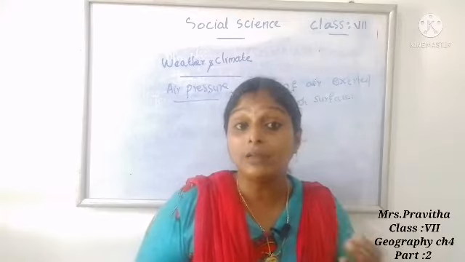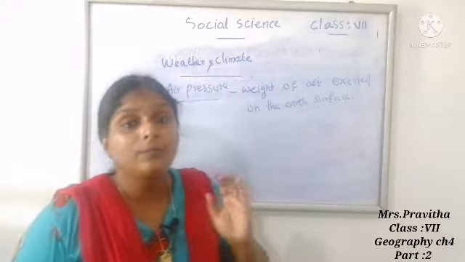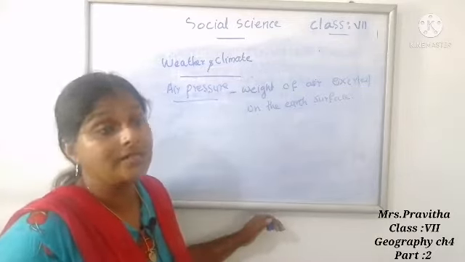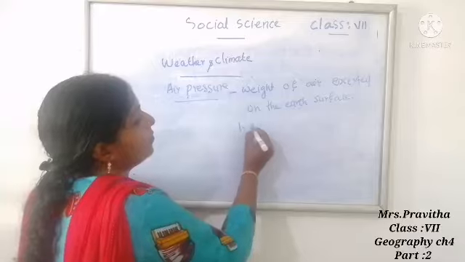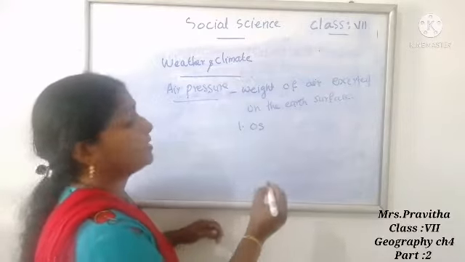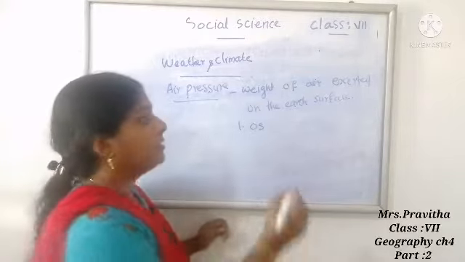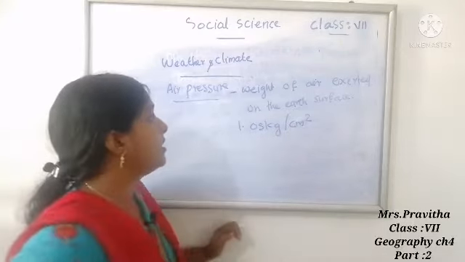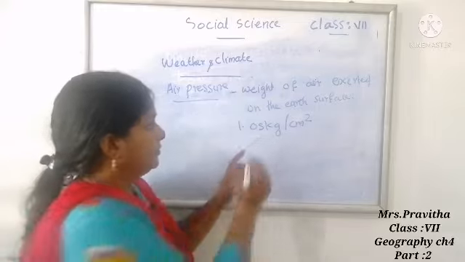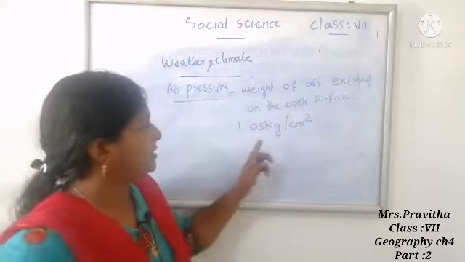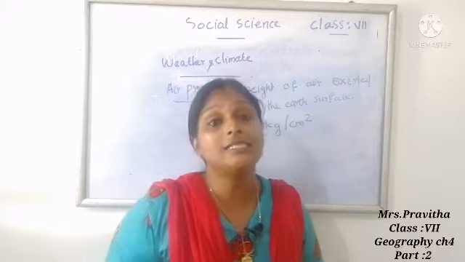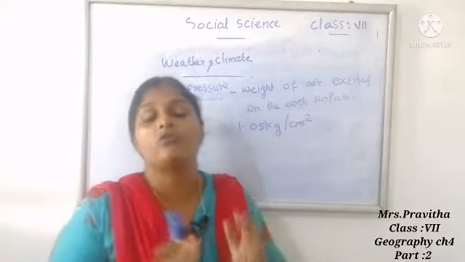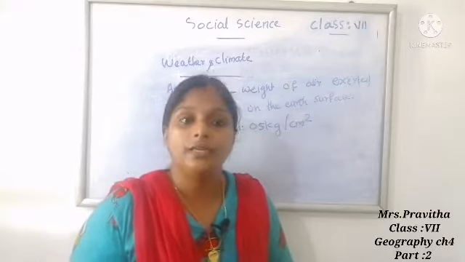And what about the air pressure at sea level? Air pressure at sea level is 1.05 kilogram per centimeter square. This is the air pressure at sea level.